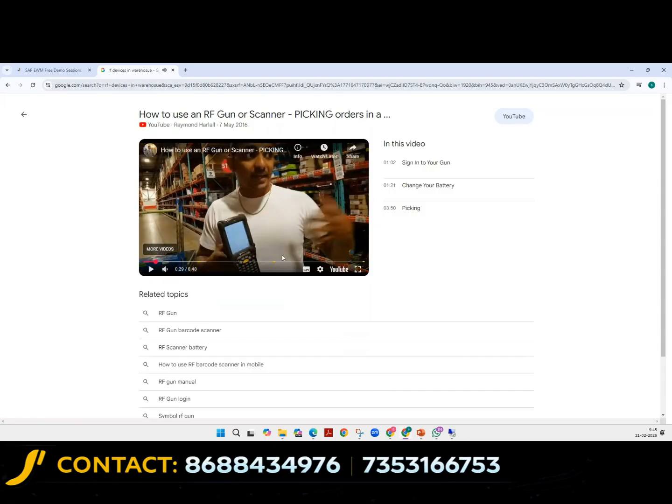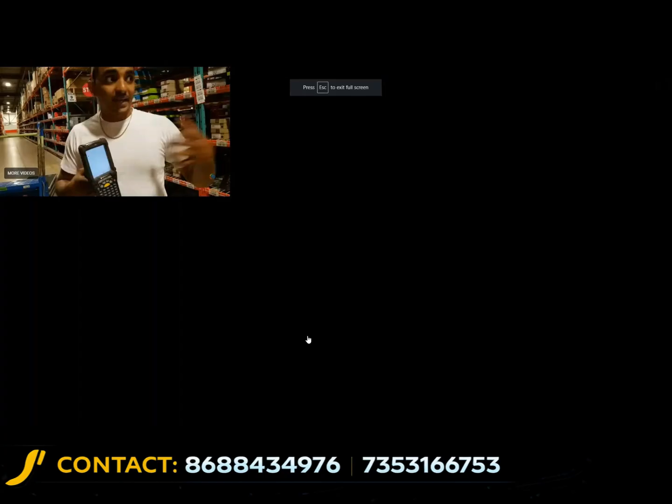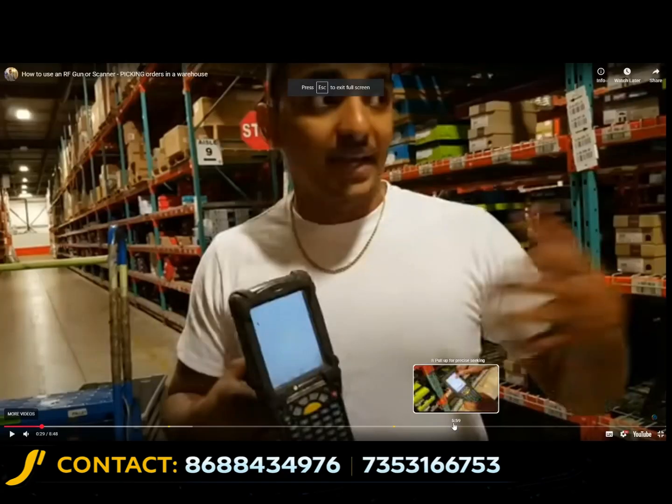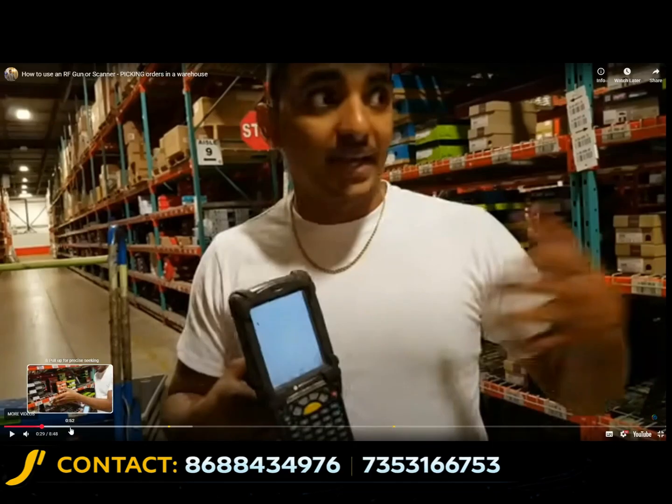So here you see, guys, the buttons are available. Okay, he has some buttons. These days, sometimes we don't even get the buttons. We just have the complete screen, and in the screen they have the push buttons. We just press the buttons on the screen itself. Okay, so this device, he can scan from here.